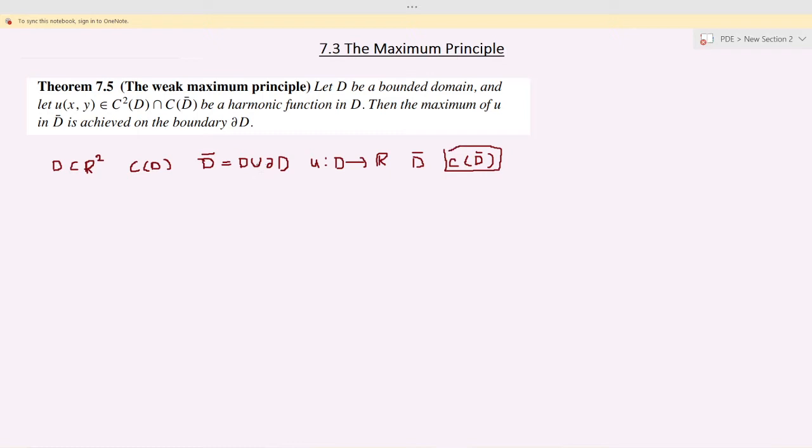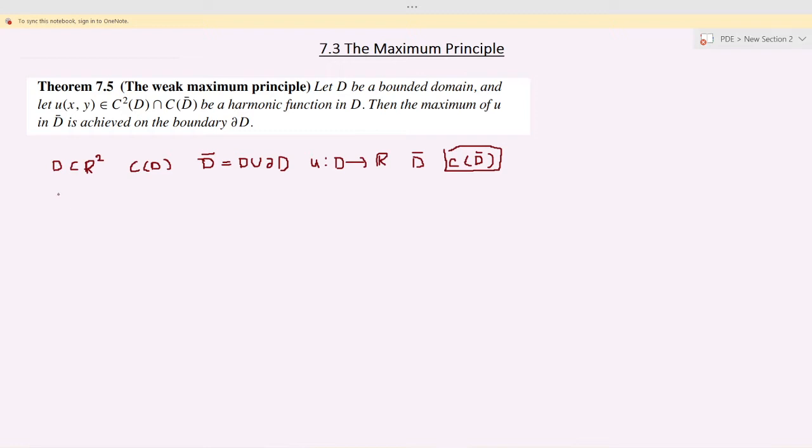So here it is given that u is an element of C²(D) intersection C(D bar). It means that u is twice differentiable in D and it is also continuous in D closure, and D closure is nothing but D together with its boundary. And it is given that u is a harmonic function in D, then the maximum of u in D closure is achieved on the boundary.